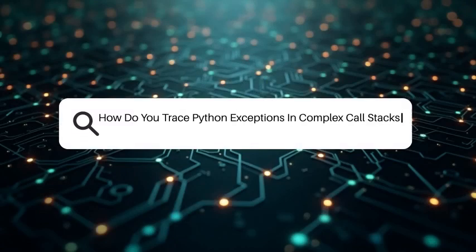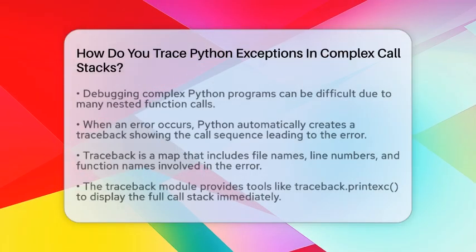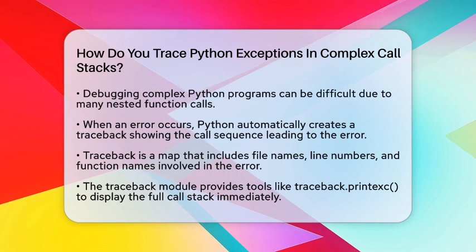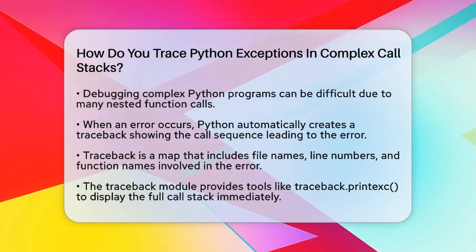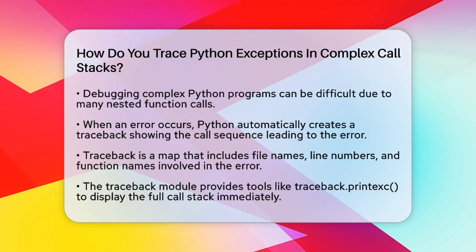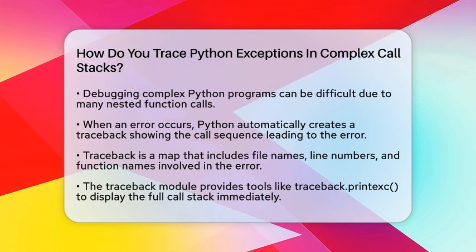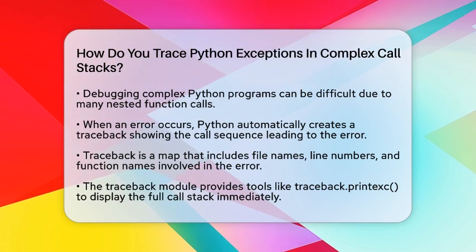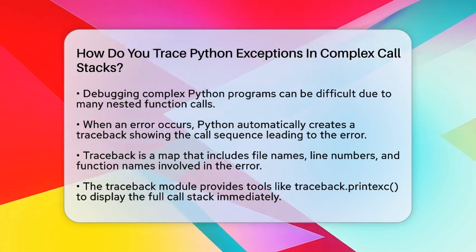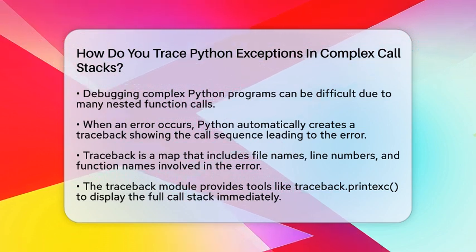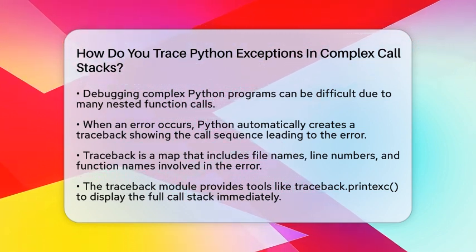How do you trace Python exceptions in complex call stacks? Imagine trying to find a tiny needle in a huge haystack. That's what debugging a Python program with many function calls can feel like. When an error happens deep inside a chain of functions, it can be tricky to see exactly where it originated. But don't worry. Today, we're going to learn how to follow the trail of an exception through a complex call stack using Python's built-in tools.